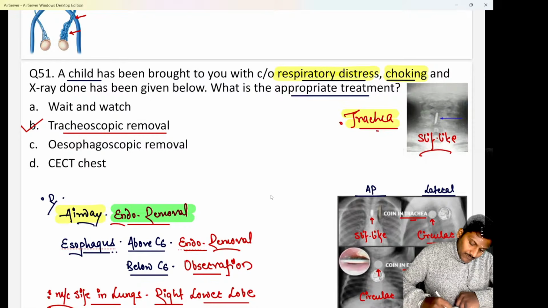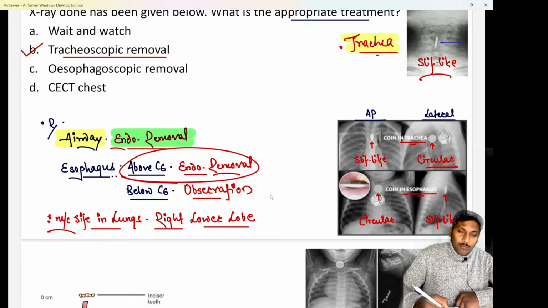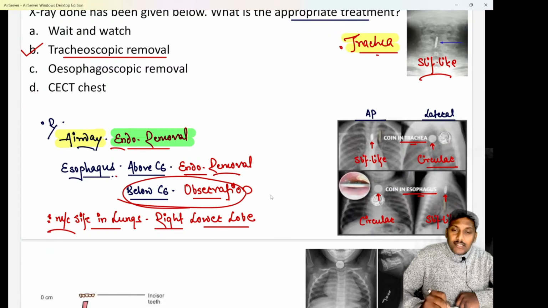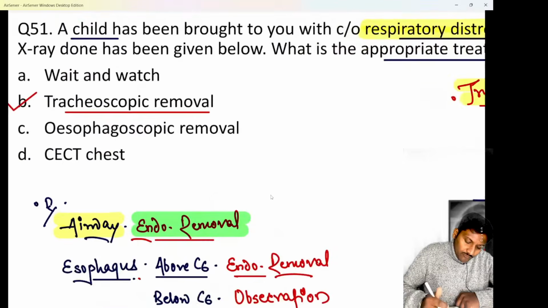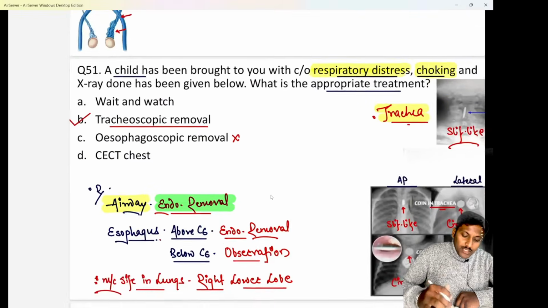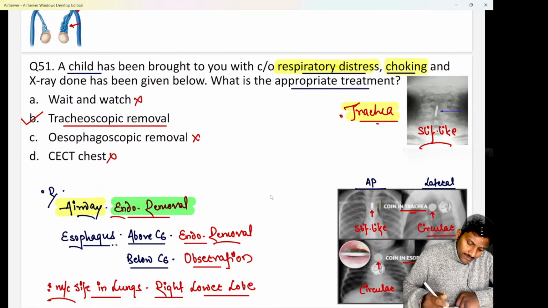Do remember, if the foreign body was inside the esophagus, then you have to see the location, whether it is above C6 or below C6. If the foreign body is above C6, then we go for an endoscopic removal. But if the foreign body is below C6, then we go for observation or wait and watch. Clear? We will wait for the foreign body to come out on its own. So we would have gone for esophagoscopic removal if the foreign body was inside the esophagus and above C6, and wait and watch if it was below C6. Clear? CECT chest is not usually done.